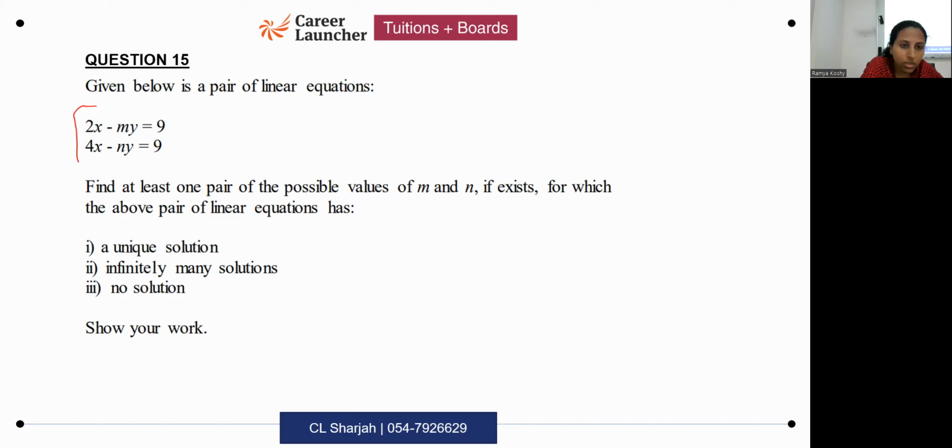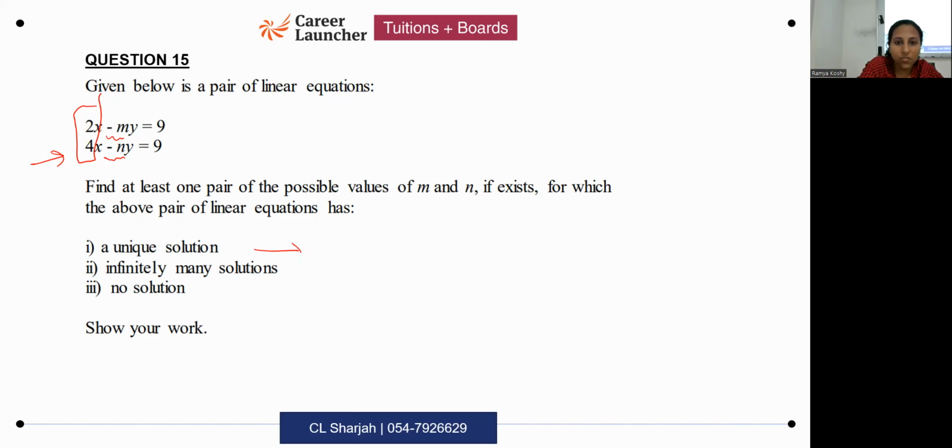You already know the ratio of x coefficients. You know the ratio is 1 by 2. That means in one of them, it is double of the other. As long as you make sure that minus n is not double of minus m, it is okay. There is no problem. I just have to make sure minus n is not double of minus m.